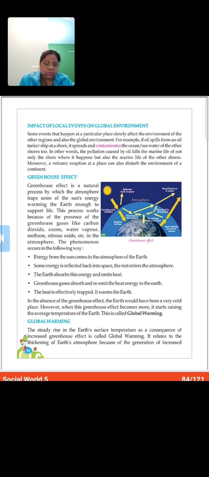So this is very important, and in its absence the temperature of the earth's surface would have been 20 to 40 degrees Celsius lower. But too much of something is bad, excess of anything is bad. If the planets of a greenhouse receive excess heat, they would burn, and the same thing would happen to the earth.